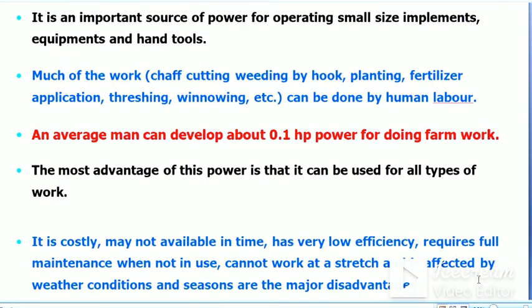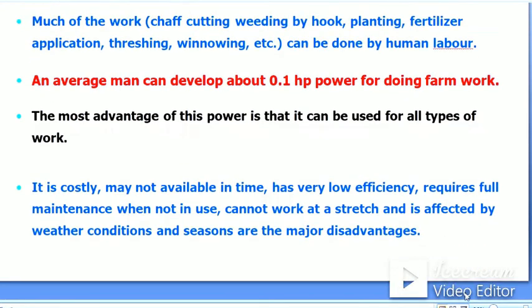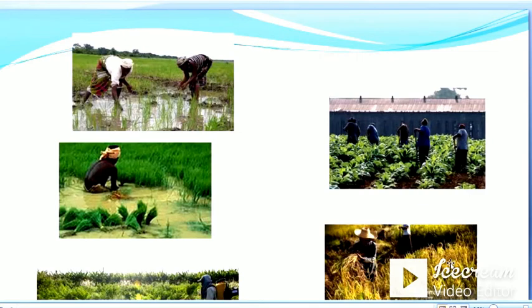Then there are some disadvantages. It is costly, may not be available in time, has very low efficiency, requires full maintenance when not in use, cannot work at a stretch, and is affected by weather conditions and seasons. These are the major disadvantages of human power. Then these are the pictures where human power can be used on the farm for different types of operations.